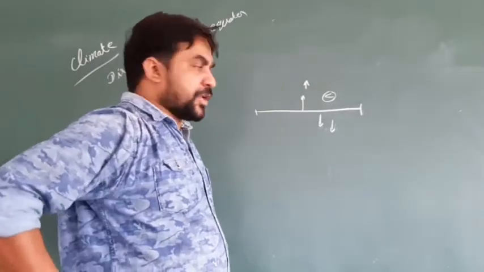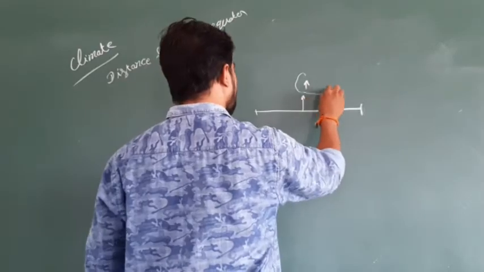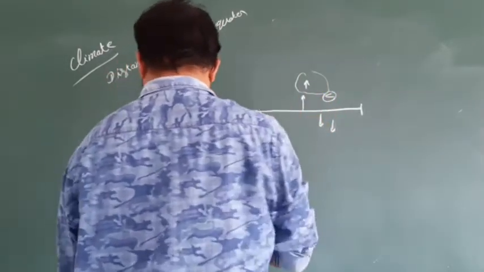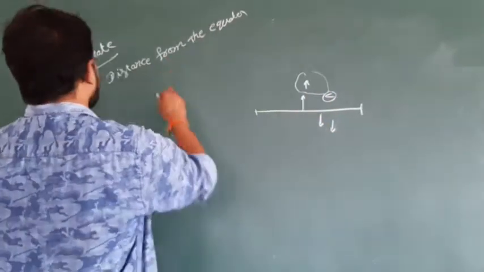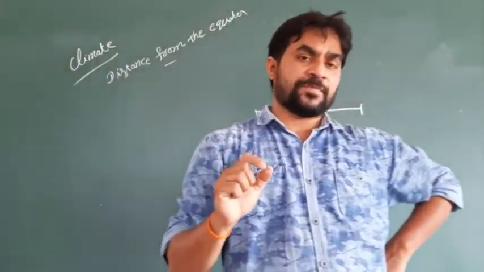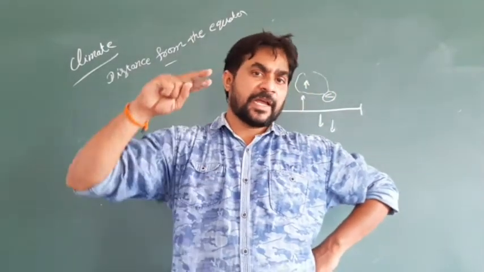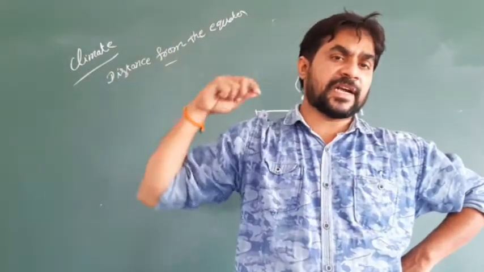Similarly, Europe is not near the equator, it is at somewhat of a long distance. Because of that, the southern side of Europe